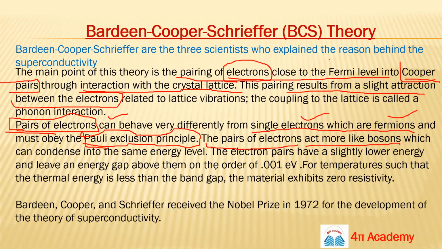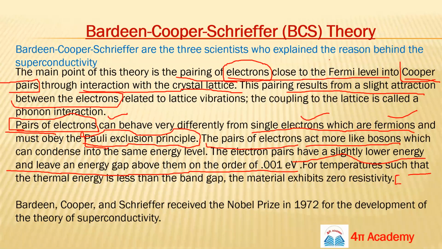The electron pair has a slightly lower energy, and it leaves an energy gap on the order of 0.001 electron volt. That means they form just below the Fermi level. Suppose this is your Fermi level, EF.